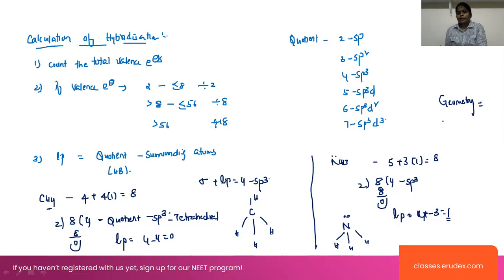Lone pairs plus bond pairs will be considered here. Look at this case: one lone pair plus 3 sigma bonds. That is equal to 4, and sp3 hybridization. This is the tetrahedral structure.